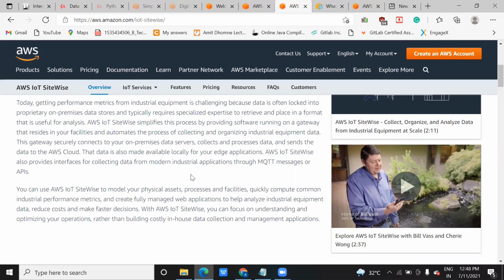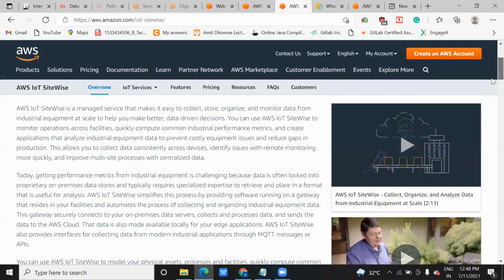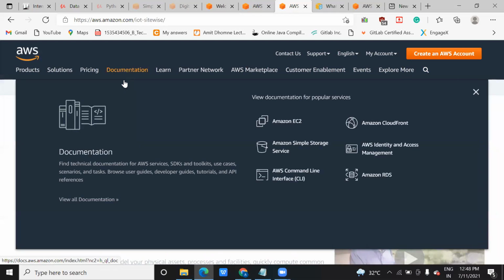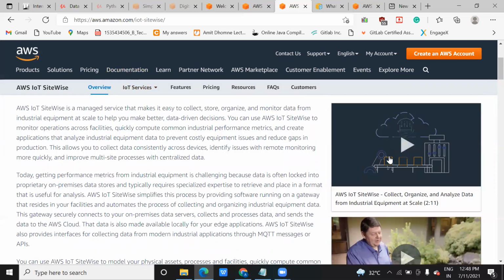That is also something we can do in this metric, and the same thing you can do in Analytics in the Jupyter notebook. When you have such data, you can draw it in the Jupyter notebook. So IoT SiteWise is one more service. You can also open it and check the documentation of IoT SiteWise.